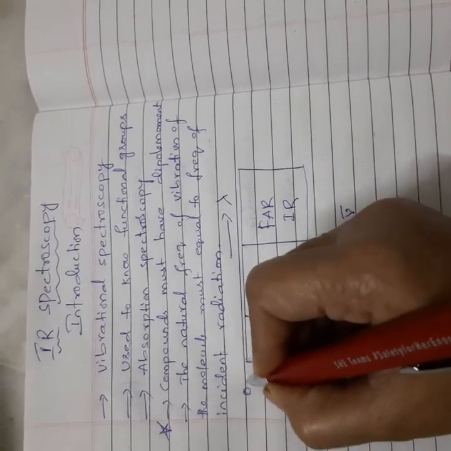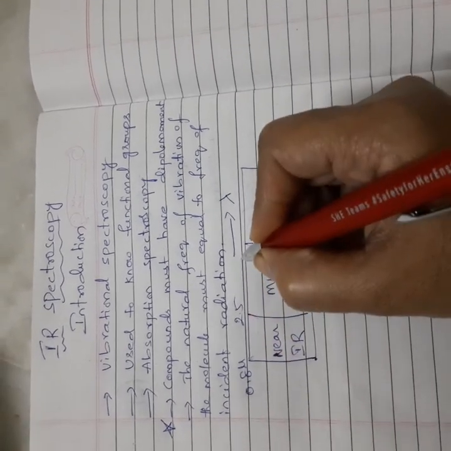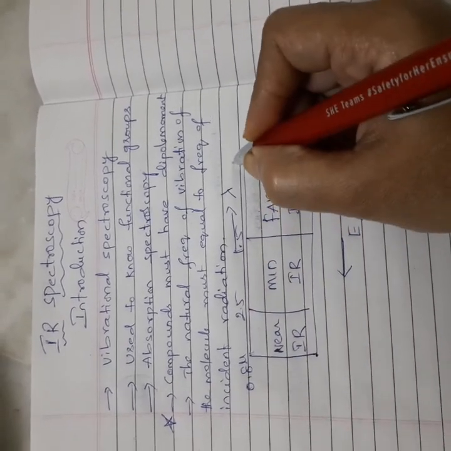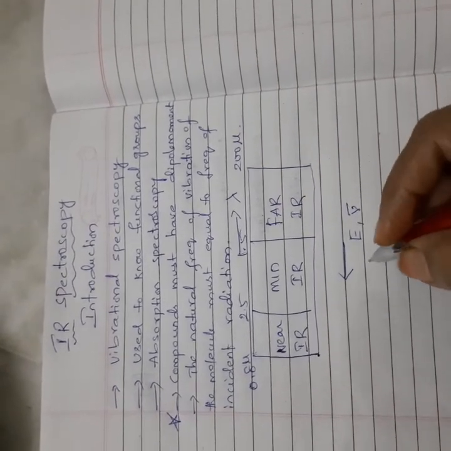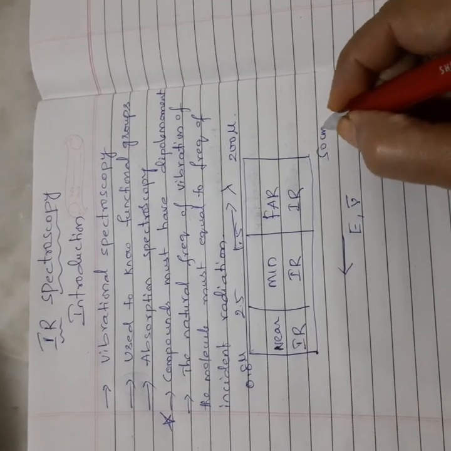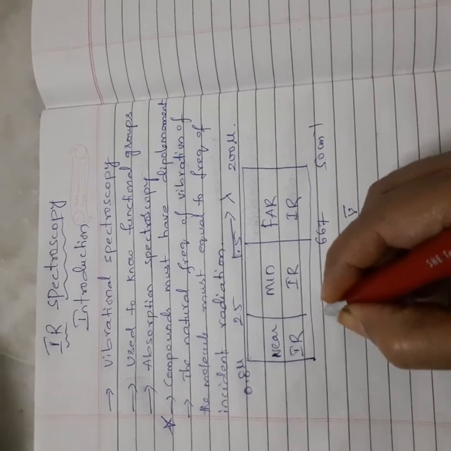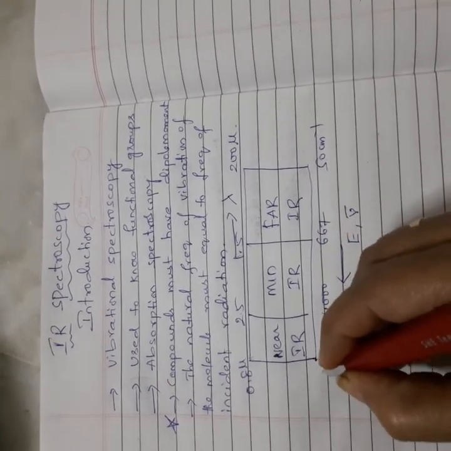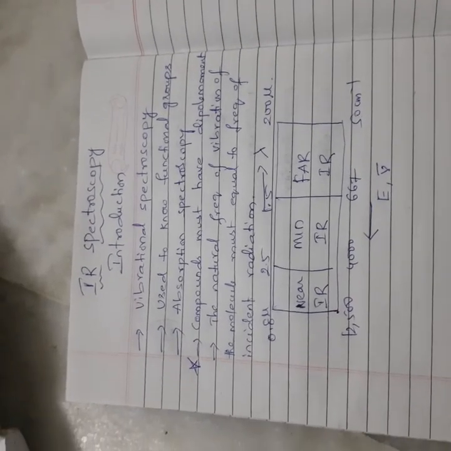This is 0.8 microns, 1.5, 2.5, and this is 200 microns. That is in terms of wavelength. Here I am writing in terms of wave number: 50 centimeter inverse, 667 centimeter inverse, 4000, and 12,500 centimeter inverse.